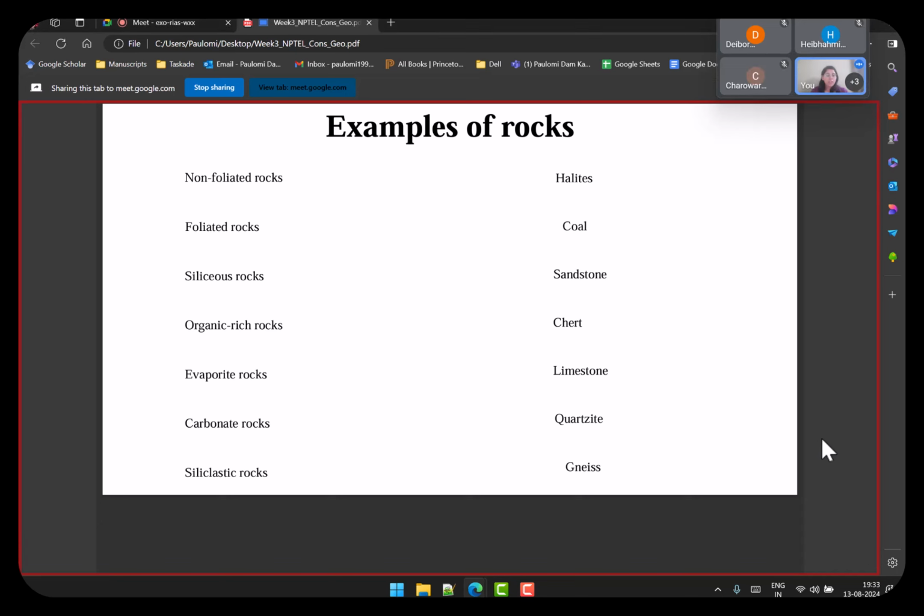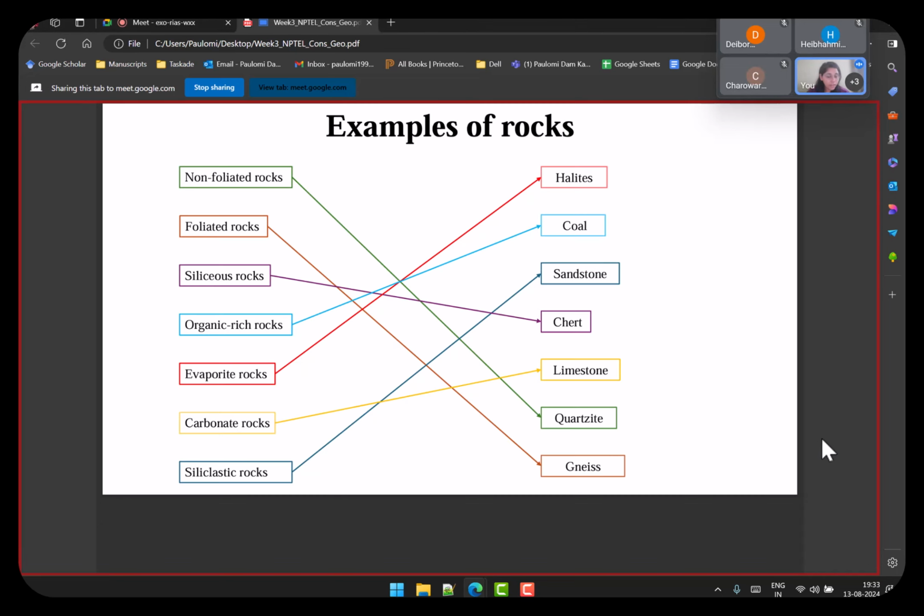Okay, it was coal, and let me give you the answers for that. So coal is an organic rich rock, as I have mentioned.